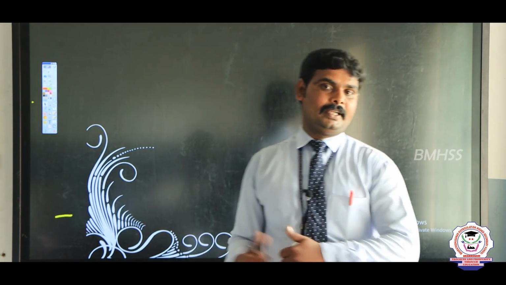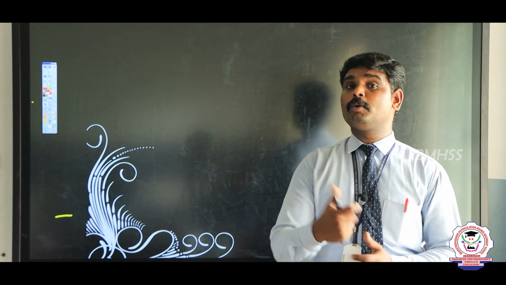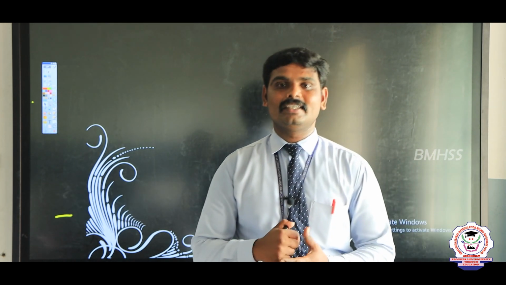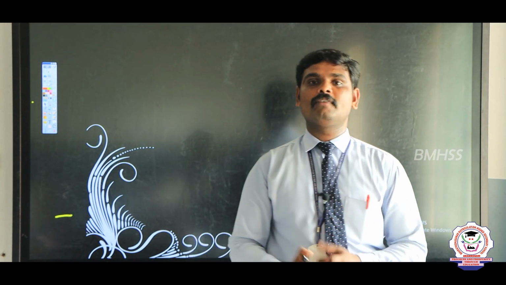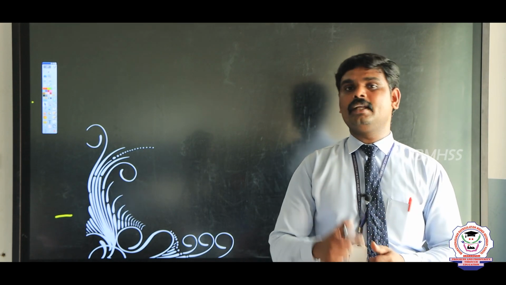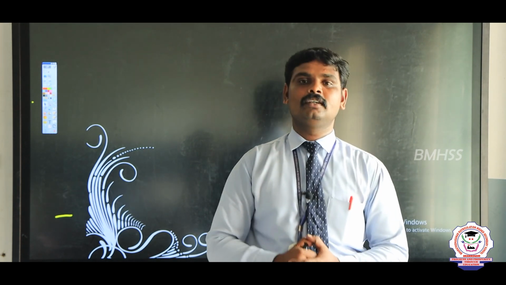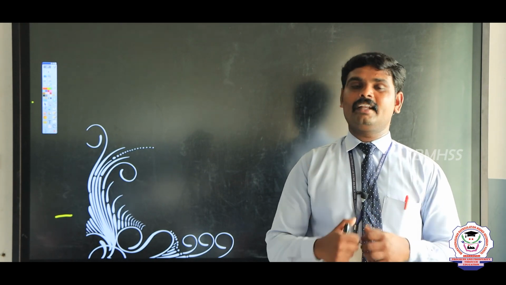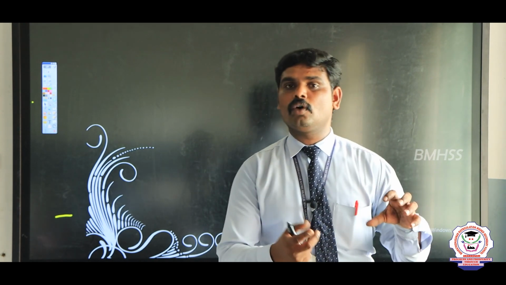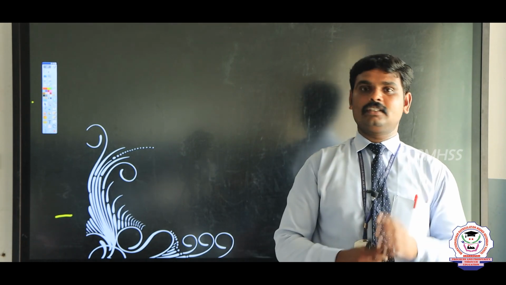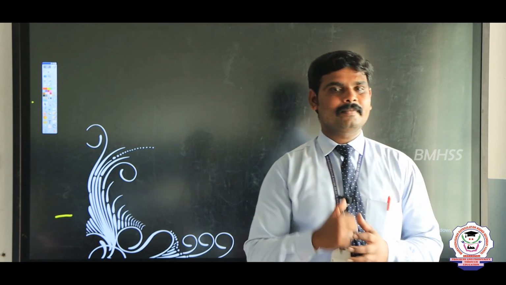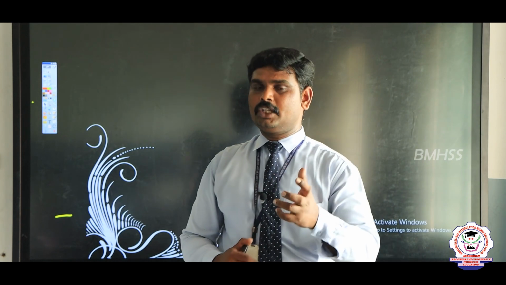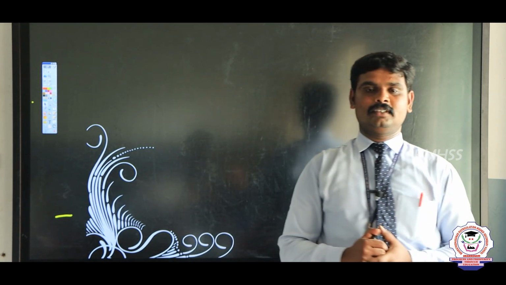And what is meant by mobility? Mobility is nothing but the magnitude of the velocity per unit electric field. What is meant by electric current? The electric current is nothing but the rate of flow of charge. So the electric current formula is I equal to Q by t.